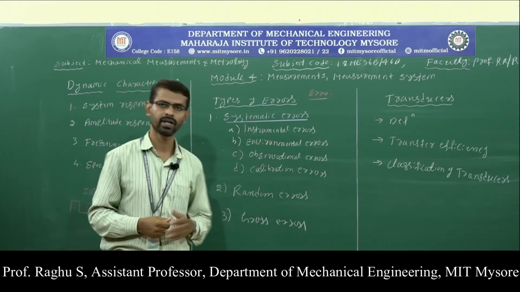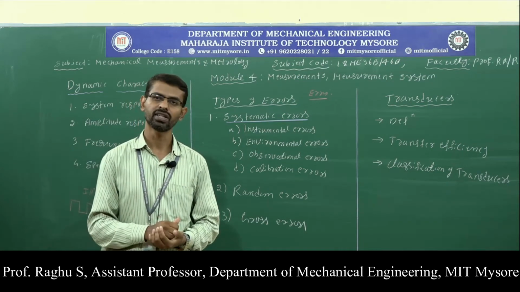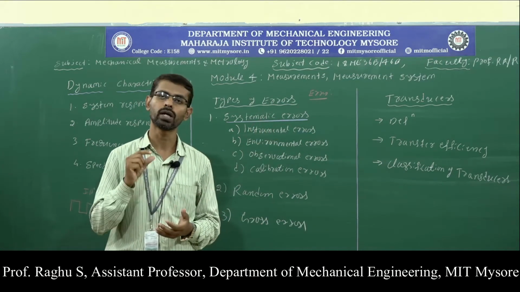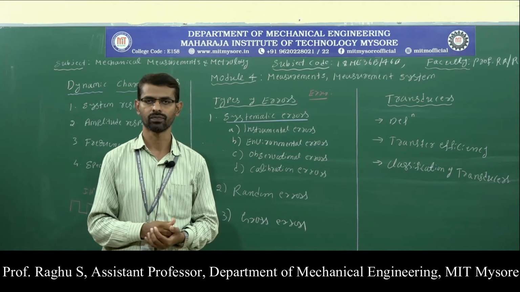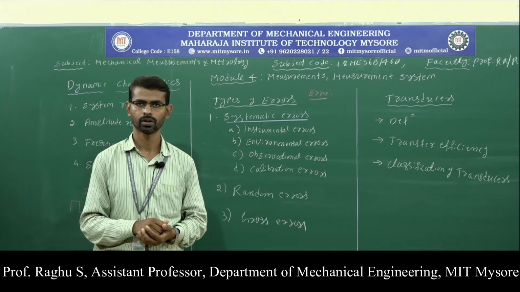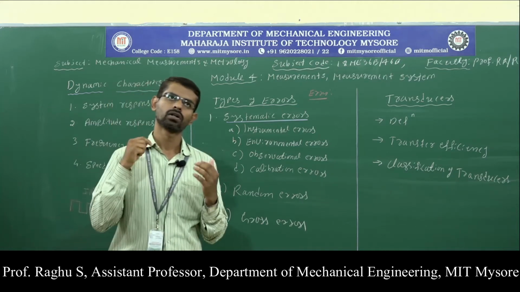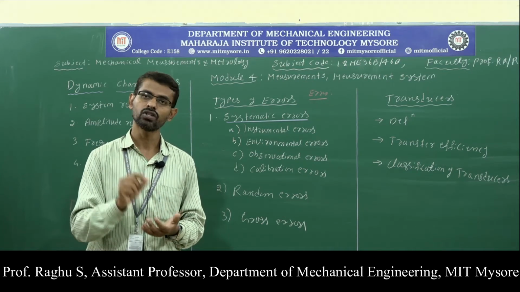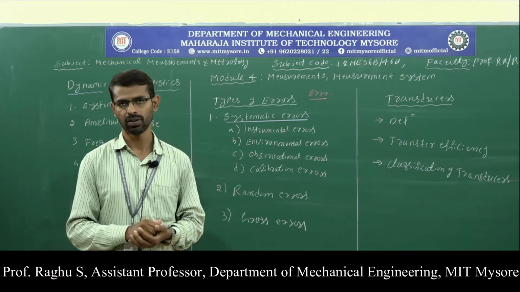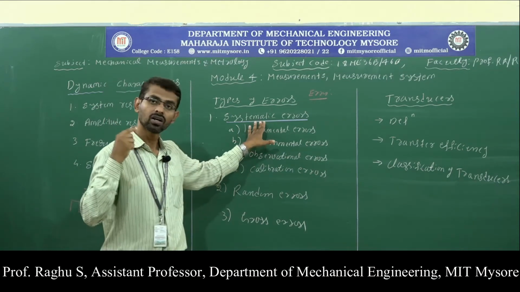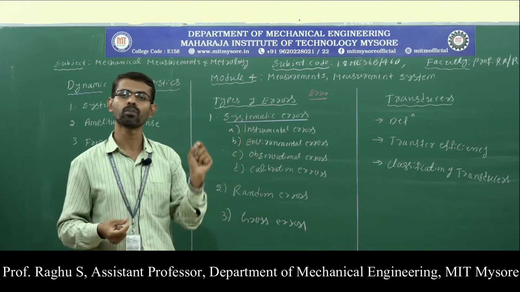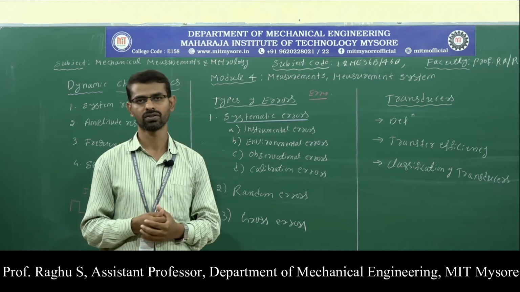So what do you mean by systematic errors? Systematic errors are constant in nature and repetitive in nature. These errors occur due to improper functioning and procedures. These errors can be identified and eliminated. For example, calibration error: if you do not calibrate the instrument properly, then a constant error occurs in the measuring instrument.